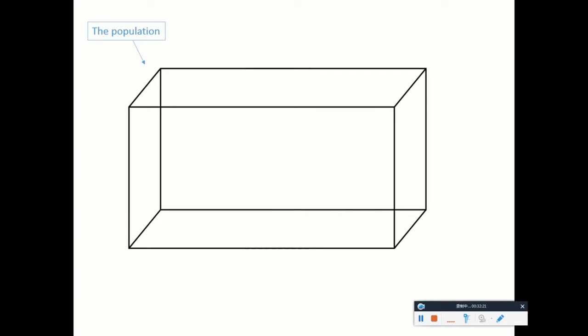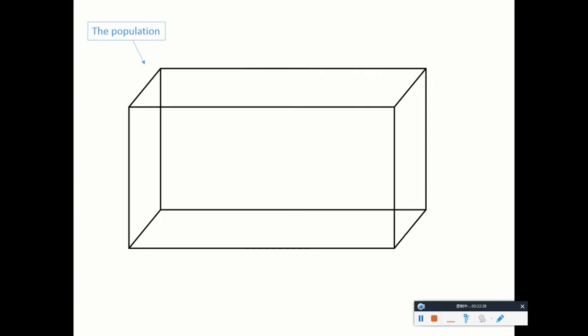So let's imagine that this cube represents the population, whatever it is. It can be UHM students, it can be Honolulu citizens, it can be all Hawaiians, depending on the goal of your study.